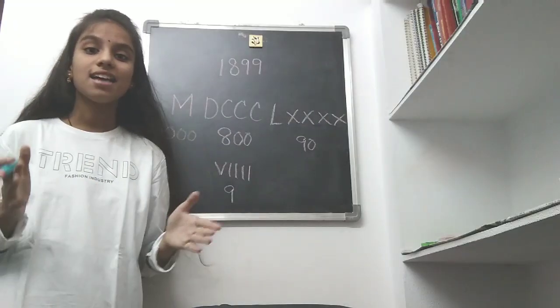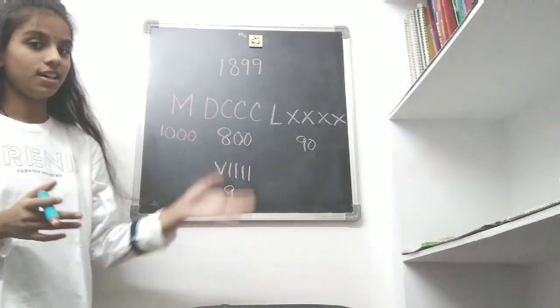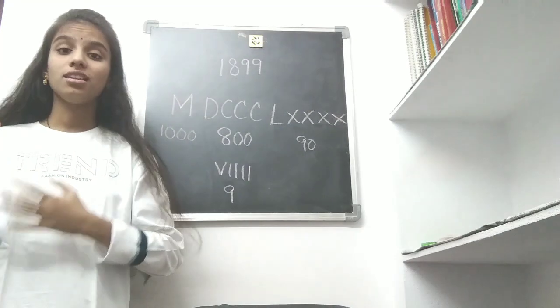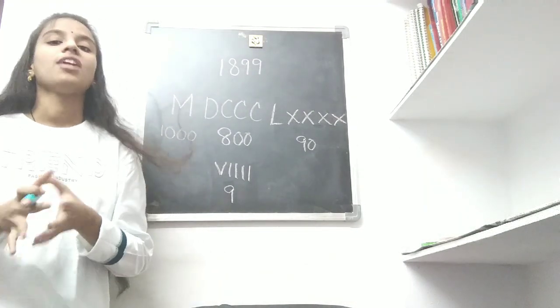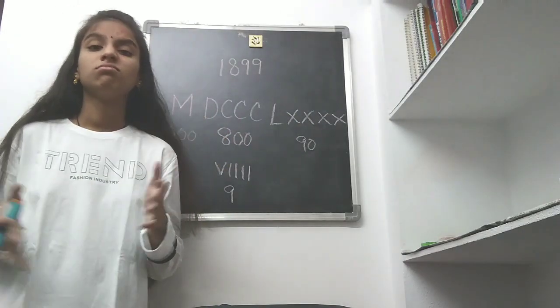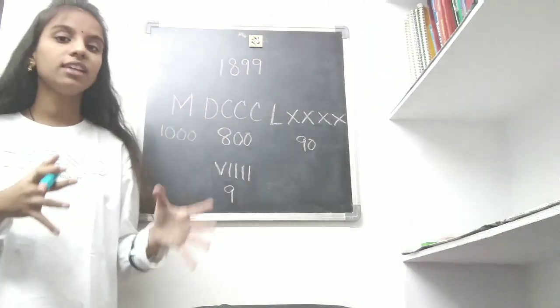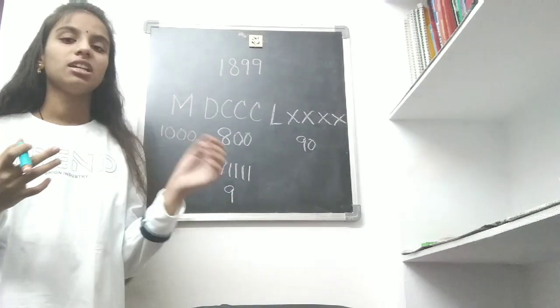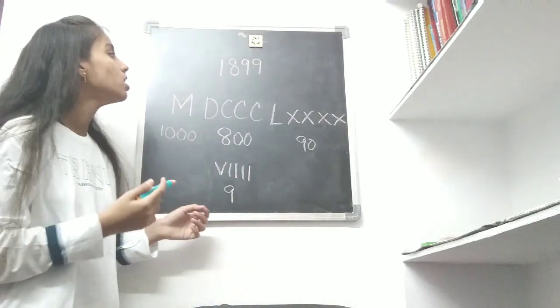So, friends, as I said to you, these Roman numbers, where alphabets denoted the numbers, were also not suited for this counting. It became a little harder. Why?